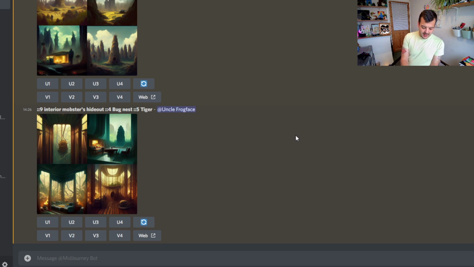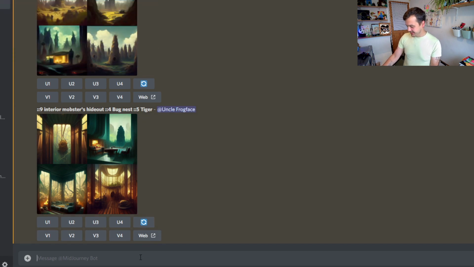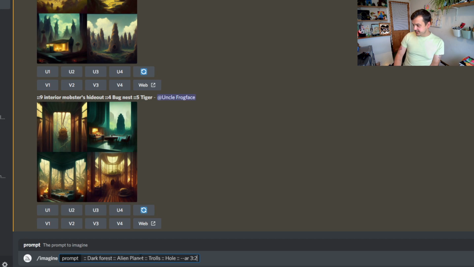Interesting. I think we're getting closer to the answer of this video. A dark forest on an alien planet has been eaten by trolls and features a hole. Okay, last one I think for landscapes, and then I want to try going back to the character prompts and changing the way we input the information. So this one I've done dark forest, alien planet, trolls, hole. I changed the aspect ratio on this one as well. So let's see what we get.